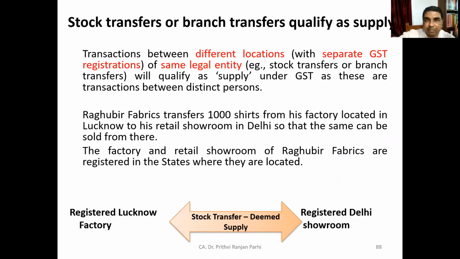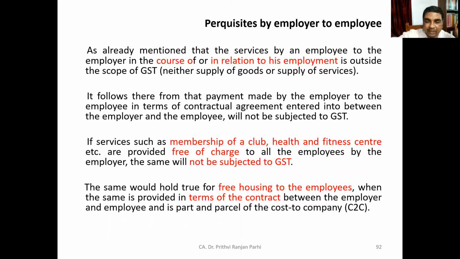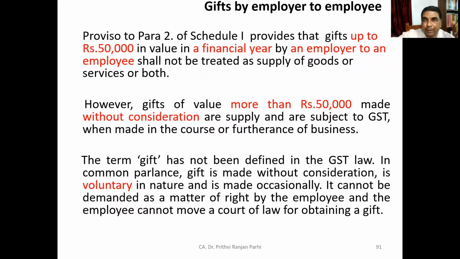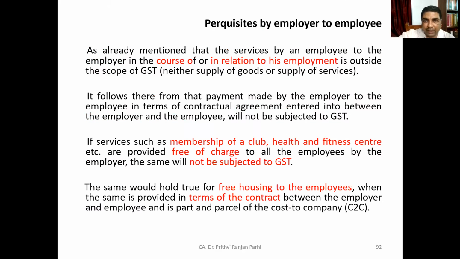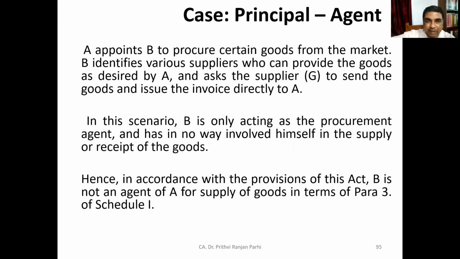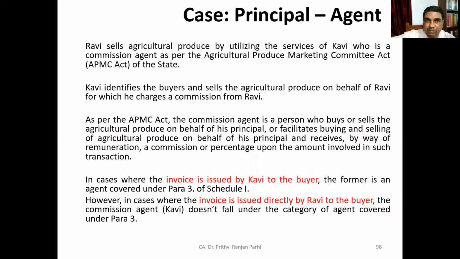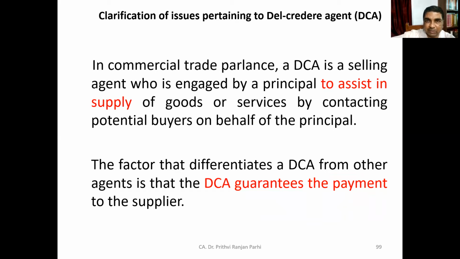The concept of related person and distinct person was also important, which we have discussed. And supply by employer to employee or from employee to employer, perquisites, etc. we have discussed. In fact, in the previous class, we finally concluded with the concept of supply between agent and principal. In which situation we treated it as supply, those things we have considered, those cases we have taken into account. Principal agent relationship.